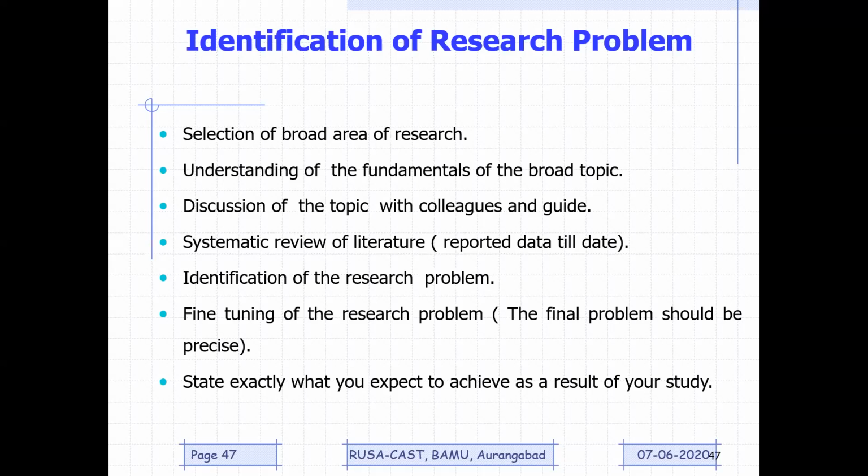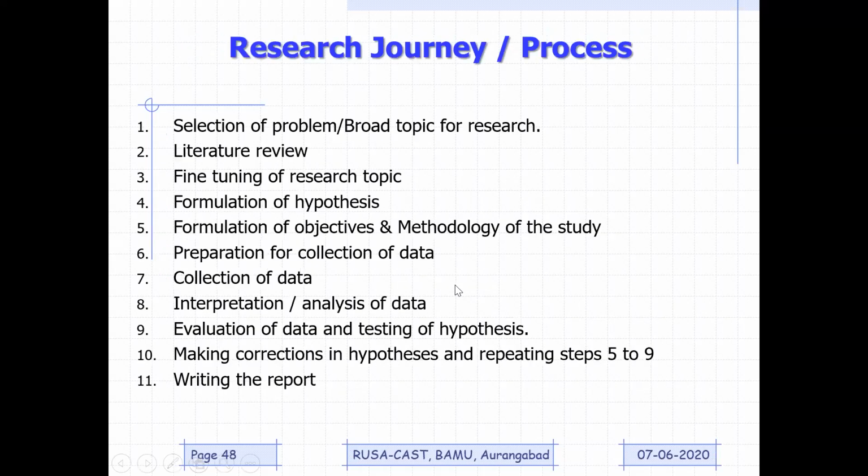Exactly what you expect to achieve as a result of your study. So this is broadly what you need to do for identification of your research topic. And then as far as your research journey is concerned, this should be steps, right?